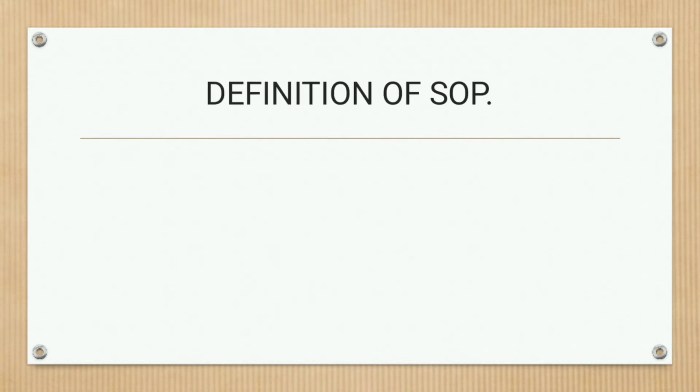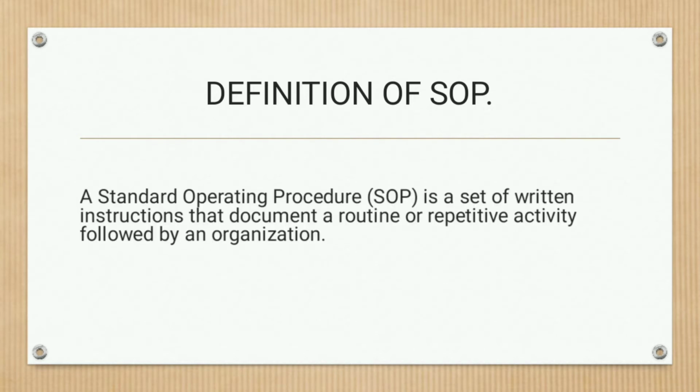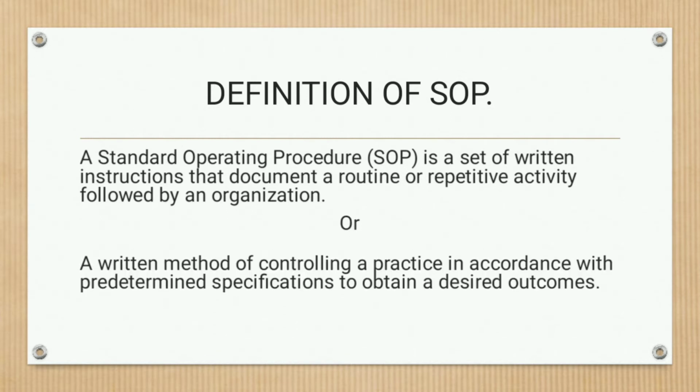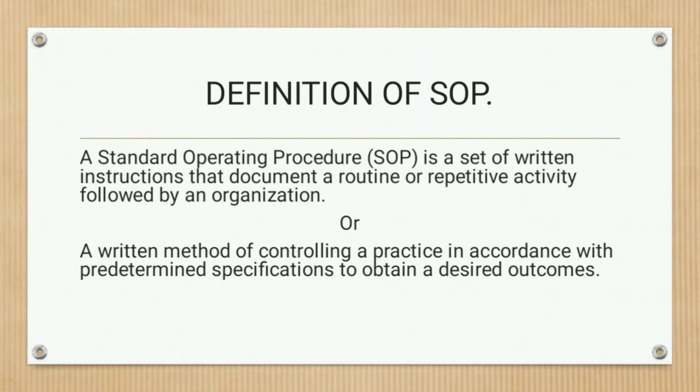Then, talking about the definition of SOP, a SOP is a set of written instructions that document a routine or repetitive activity followed by an organization, or it may also be defined as a written method of controlling a practice in accordance with predetermined specifications to obtain a desired outcome.